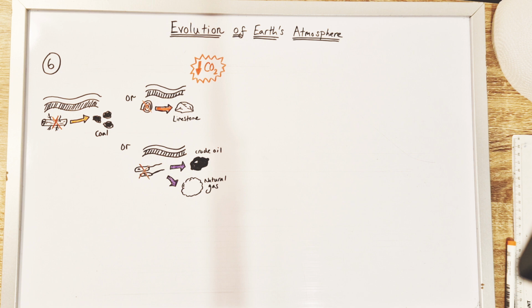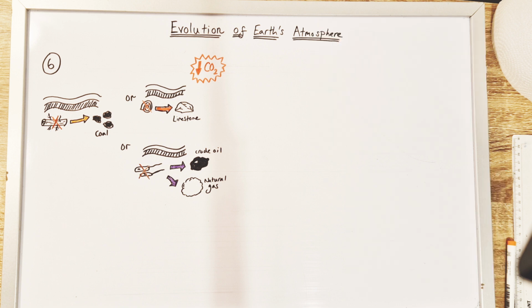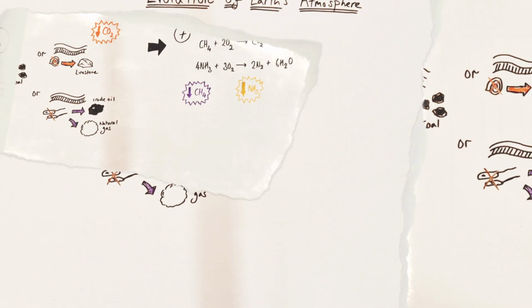And also, microorganisms in the oceans can die, fall to the bottom of the oceans, be covered in layers of sediment, and over millions of years under extreme heat, extreme pressure, will convert into crude oil and natural gas. All of these compounds contain carbon, which is now trapped deep underground. So again, we are helping to decrease the amount of carbon dioxide in the atmosphere, trapping it and sequestering it in these new materials, in this coal, natural gas, crude oil, and even limestone deposits.